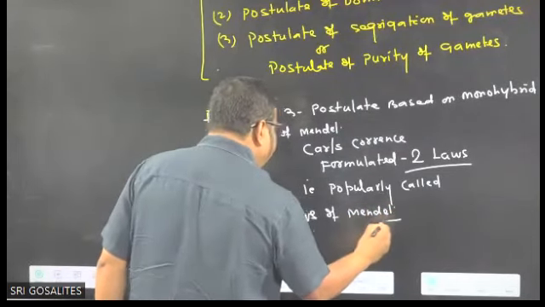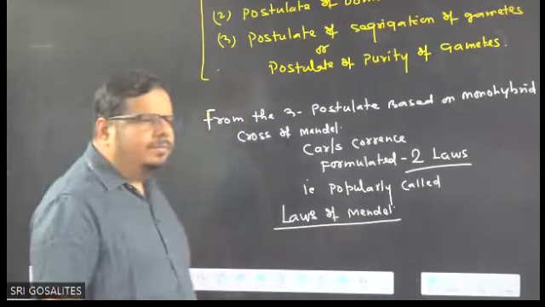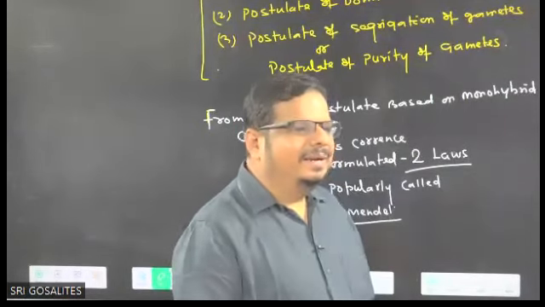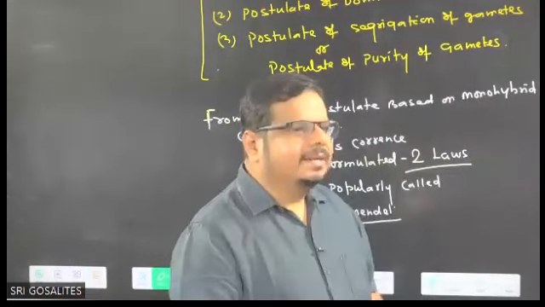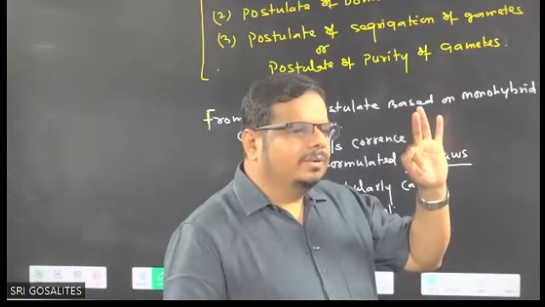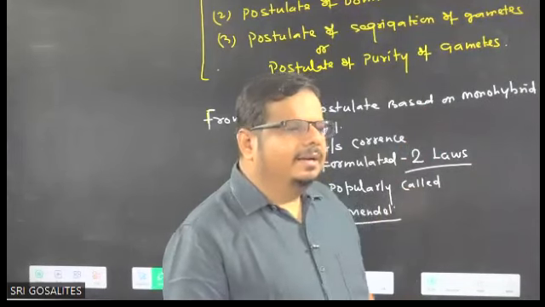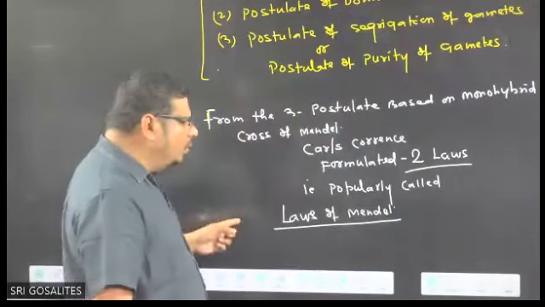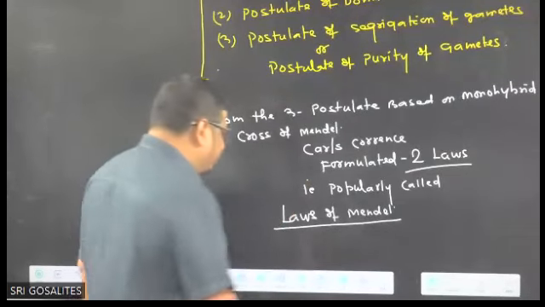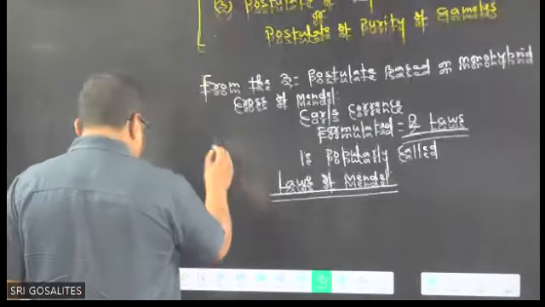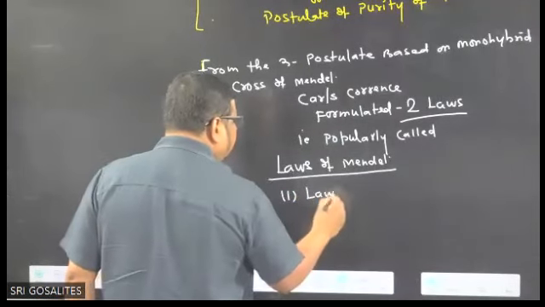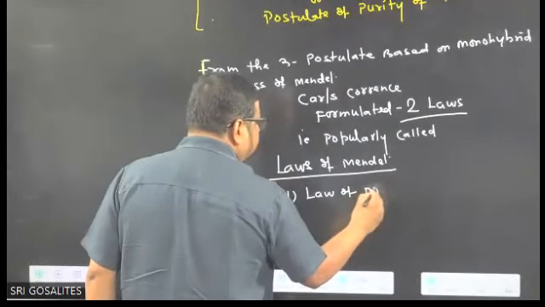So keep in your mind, laws of Mendel were not formulated directly by Mendel. Mendel gave three postulates based on monohybrid cross, and based on the three postulates of Mendel, two laws were formulated by whom? Carl Correns. Getting the things. So first law is law of dominance.